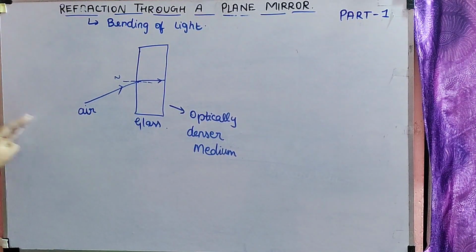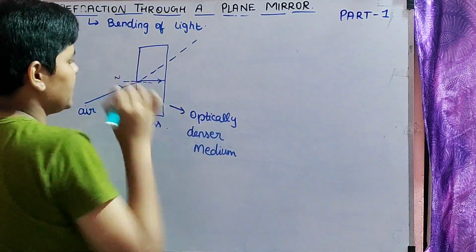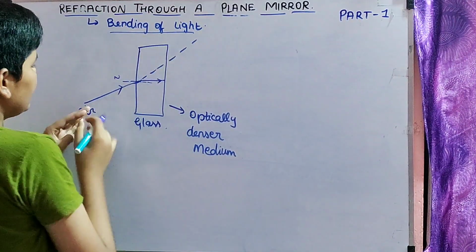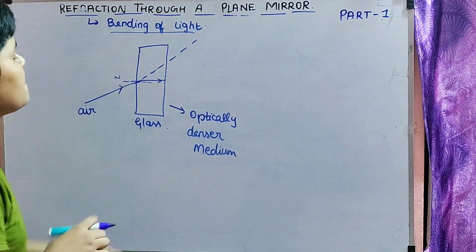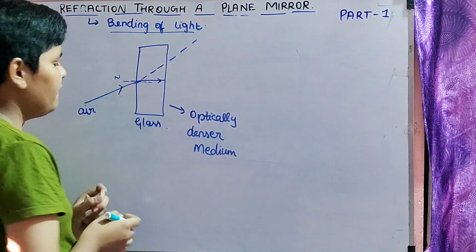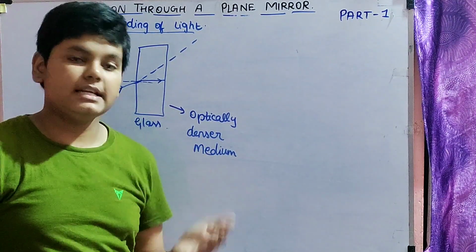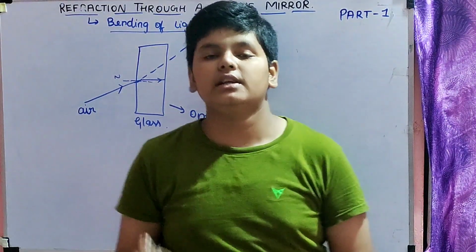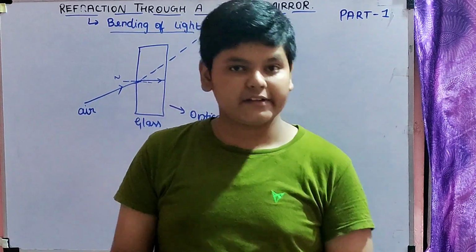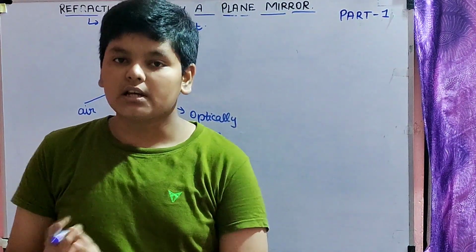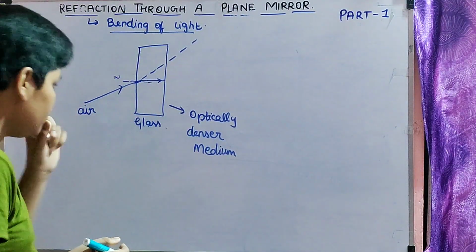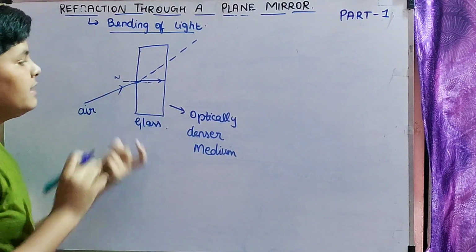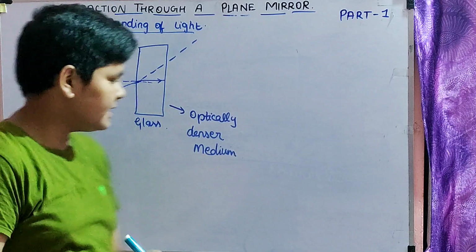So if a ray of light, this is its original path, it has to go like this, but over here it is like refracting. Refracting means bending of light. Here the light is bending, right? So this is called refraction. So if from one medium to another medium, the ray of light is bending towards the normal. Now what is normal? The normal is the perpendicular drawn towards the surface. We learn about these terms like incidence, refraction and reflection. Not refraction, reflection. We learn in some other concept, that is reflection of light. So here, if from one medium to another medium, the ray of light is bending towards the normal, then the other medium is said to be optically denser medium.